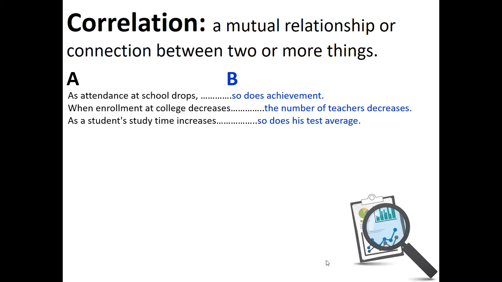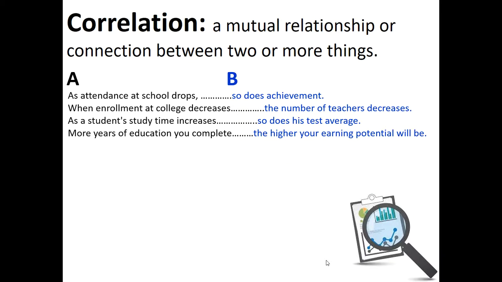As a student's study time increases, so do the test averages. There's a correlation, not a causation. We're going to talk about that in a second. A correlation. When this happens, this tends to happen. When A happens, B tends to happen. The more years of education you complete, the higher your potential earnings will be. Yeah, it makes sense. Those things should correlate or happen together is what we're saying.